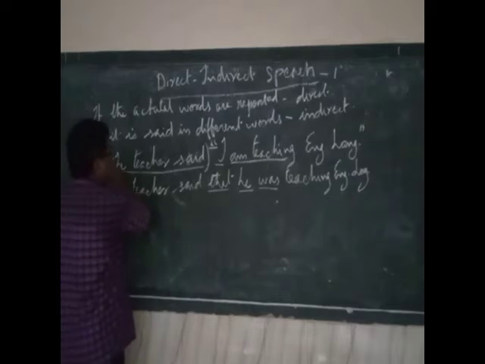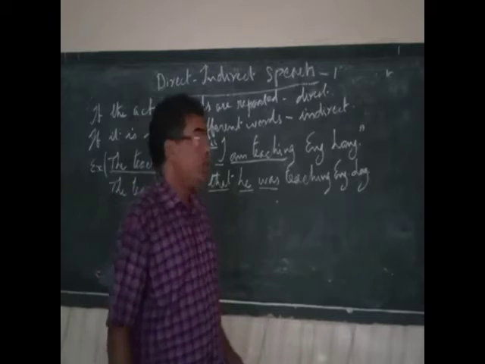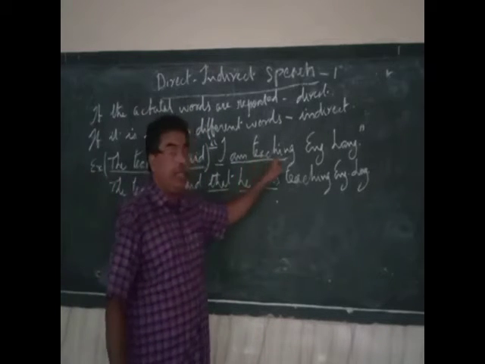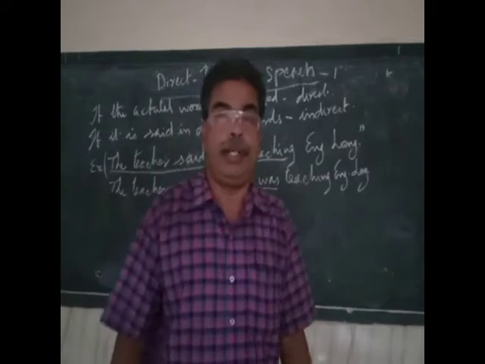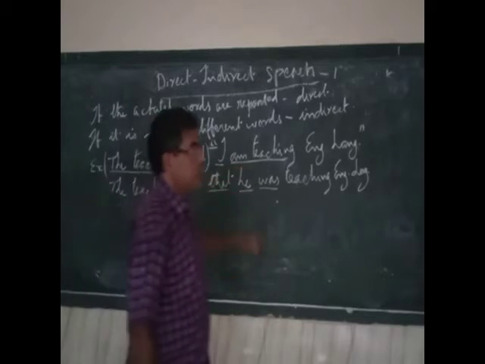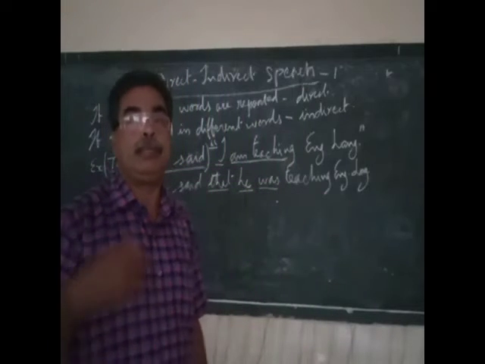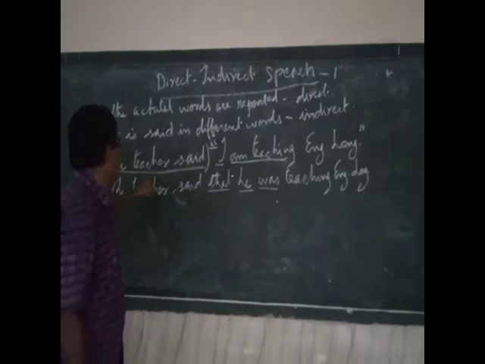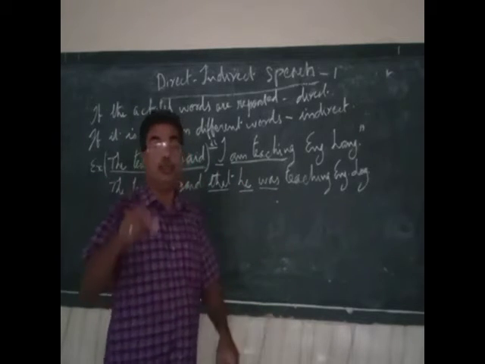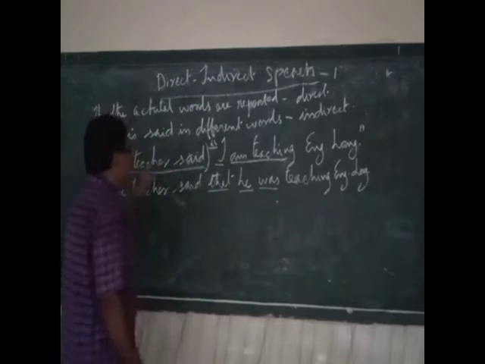One, as I told you, this is called the introductory speech. Why? Using this part, only you introduce this to the third person, that is to your friend. Here, first person is the teacher, second person is you who is speaking it, repeating it, and third person is the person who is listening to you. Now here, the teacher said, this much is added by you to your friend. So this is called the introductory speech.